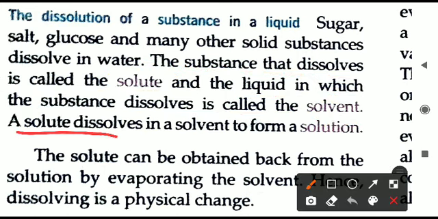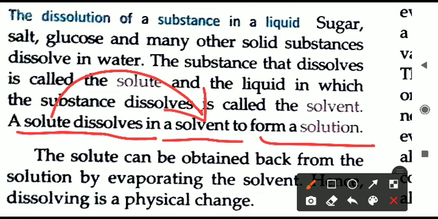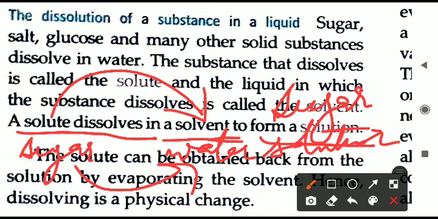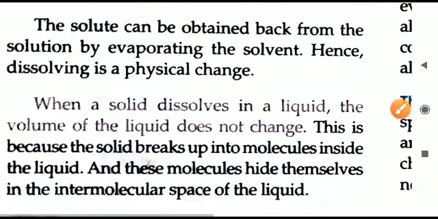So the last line we read here: a solute dissolves in a solvent to form a solution. Solvent is a liquid. Suppose you take some sugar and some water. When you put the sugar in water and dissolve it, sugar is the solute, water is the solvent, and finally we get sugar solution. We will not get water, we will get sugar solution. Same way, salt plus water gives salt solution. These are some examples of solutions.